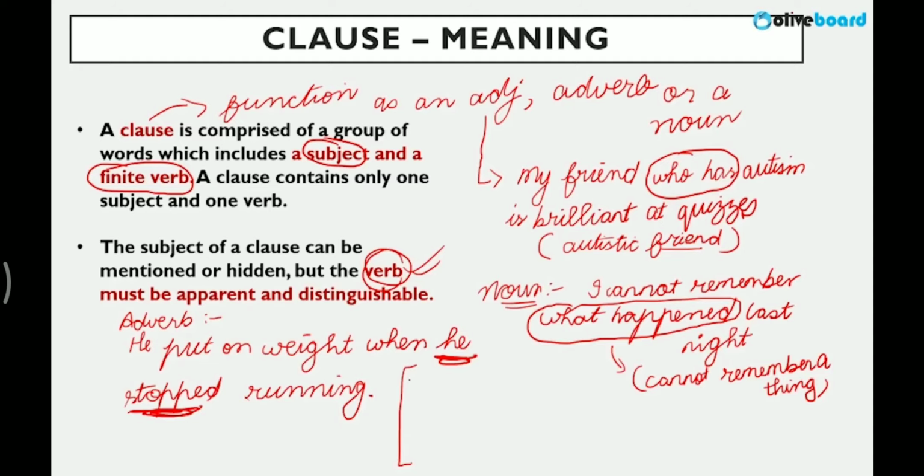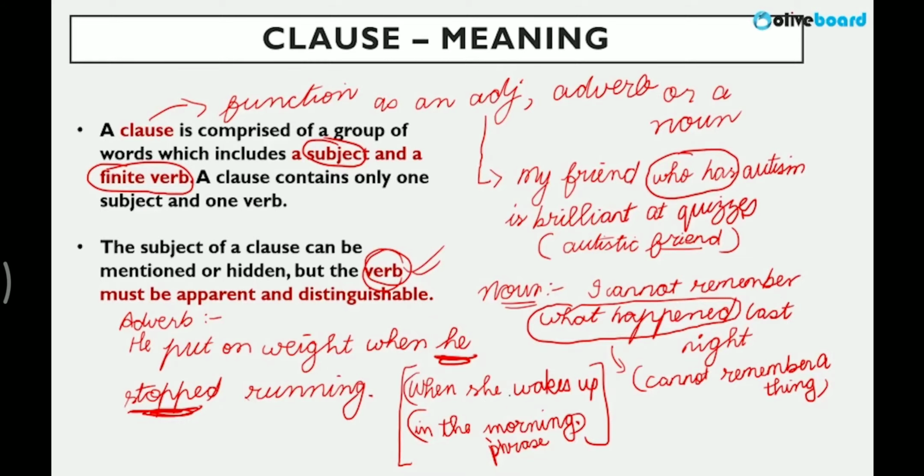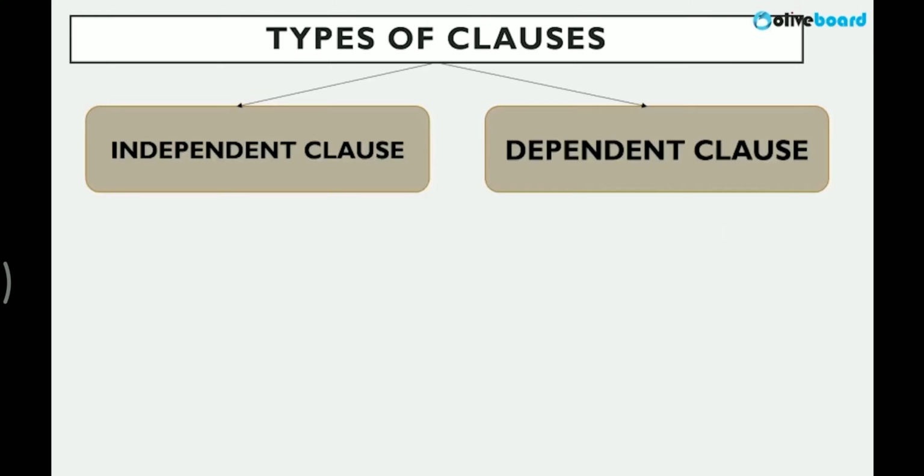It is very important. Some people confuse a phrase and a clause or are not familiar with this distinction. If I write, when she wakes up in the morning, this is obviously one sentence, but please understand part of it is a phrase. This one, "in the morning," is a phrase because it doesn't have a subject and a verb. The first part is a clause because it has a subject and it has a verb. So, anything which has a subject and a verb is known as a clause. Please understand this very clearly. First thing. Now, types of clauses.